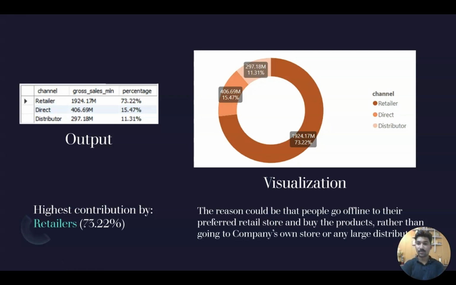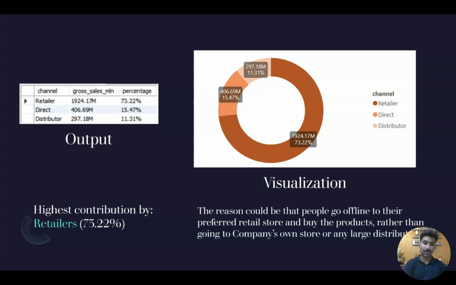So here is the output. We can see on the left, the retailer channel had the highest gross sales of more than 1900 million. Okay, so it is 1924.17 million, which contributes more than 73% of the total gross sales.